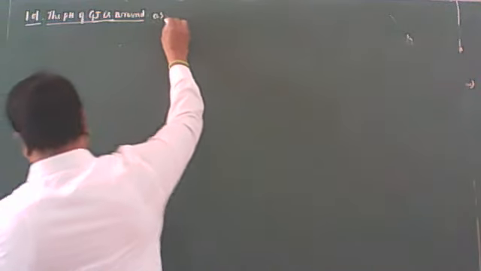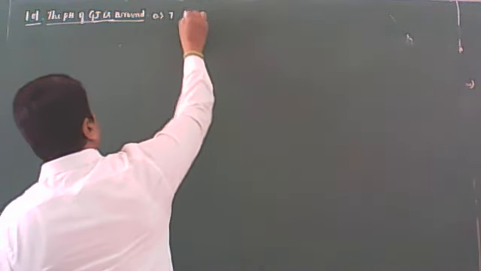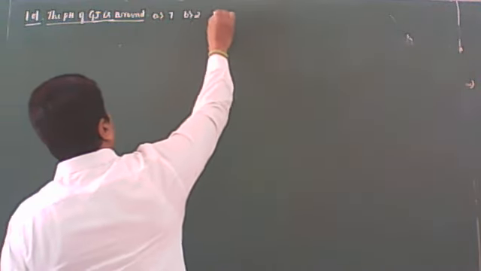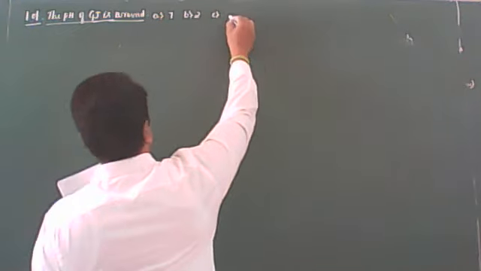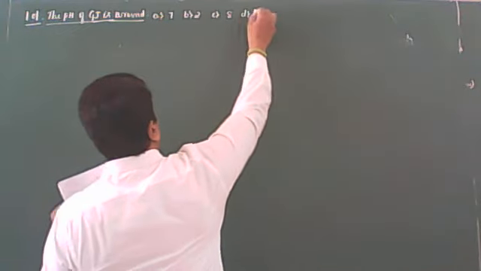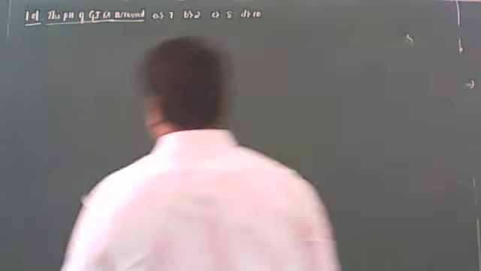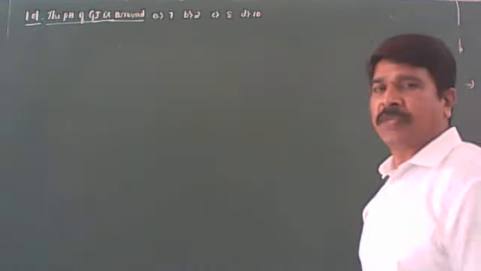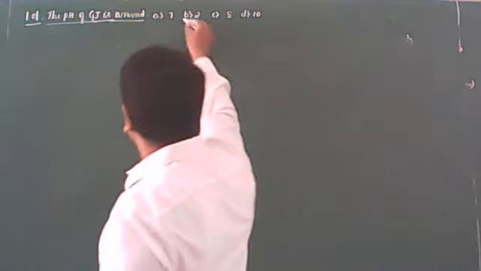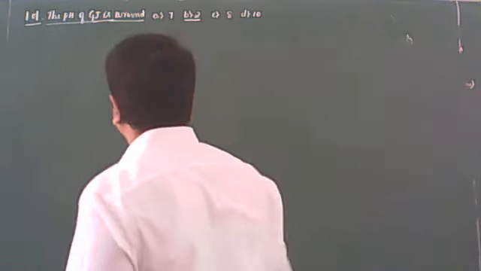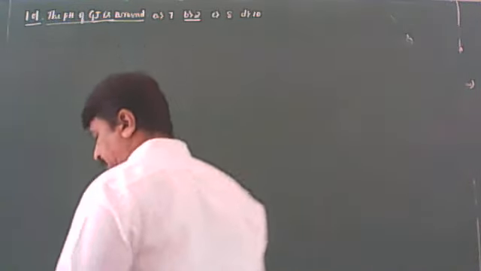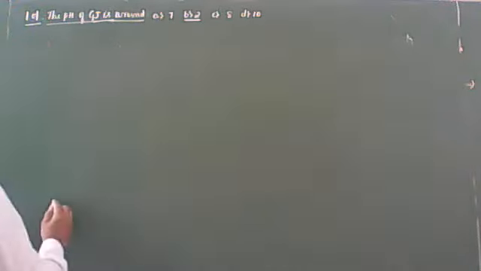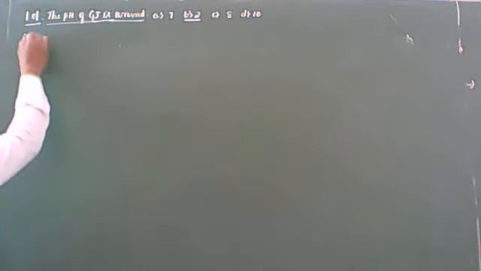Dear students, option A is 7, B is 2, C is 8, D is 10. So many times we have discussed this. This is the juice which has a low pH in our body, that is 1.5 to 2 only. So the second option is the correct answer. Okay, next, let us come to 102.